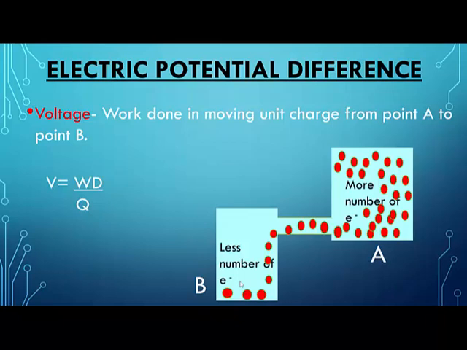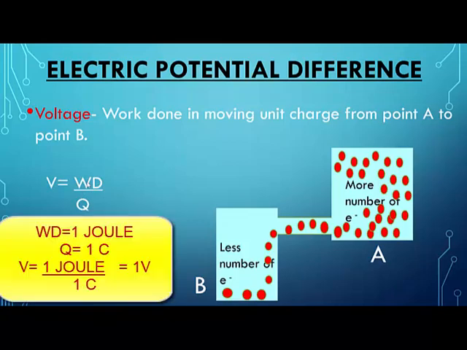For example, let's say you have done 1 joule of work. What is the unit of work done? The unit of work done is joule. मैम जूल्स पर कूलम हो जाएगा. Yeah, suppose you have done 1 joule of work, and how much charge have you moved? You have moved 1 coulomb of charge. You will get 1 only, na? You will get 1. So that means what you will get? You will get 1 volt.